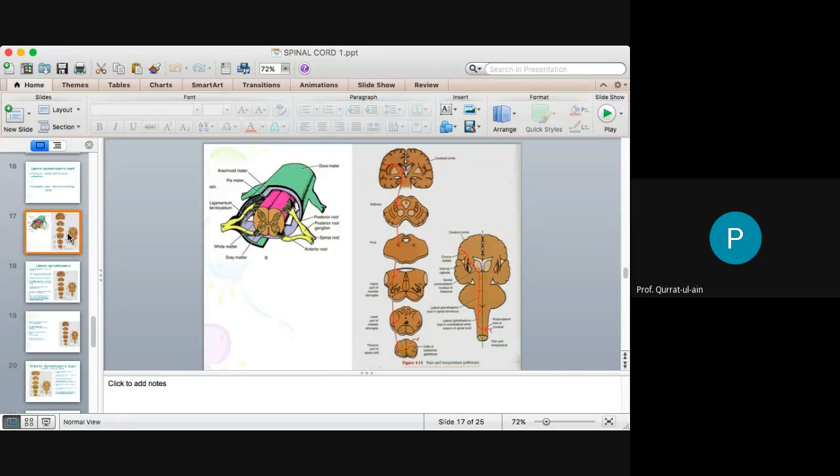Or if your palm is pressed, a pressure is applied, it will be taken by the Meissner's and Merkel's receptors, and that will travel through the anterior spinothalamic tract. So pressure and touch will travel through the anterior spinothalamic tract, and if it's a prick, it will travel through the lateral spinothalamic tract.